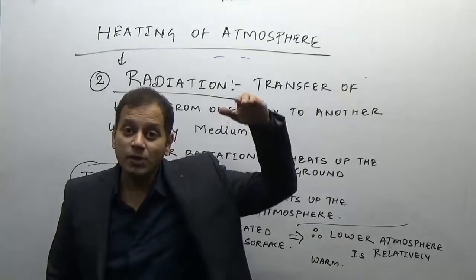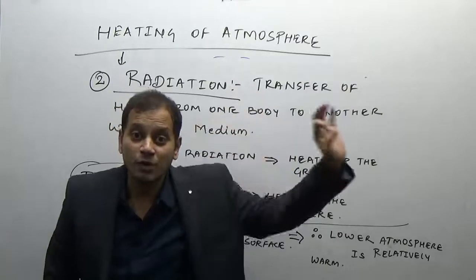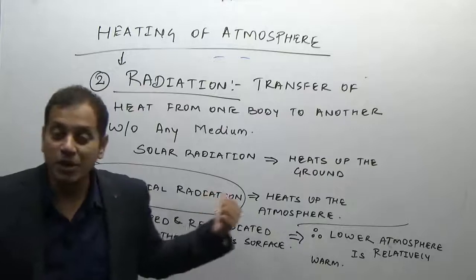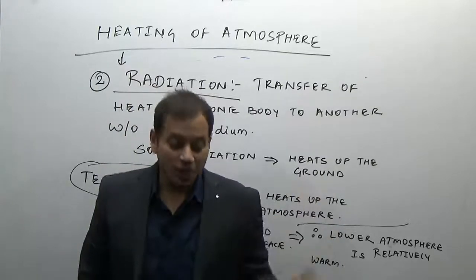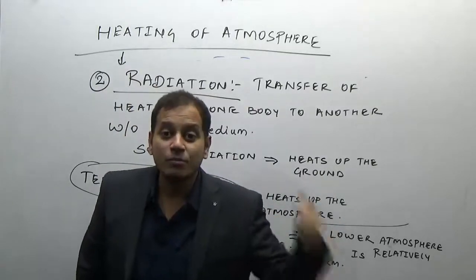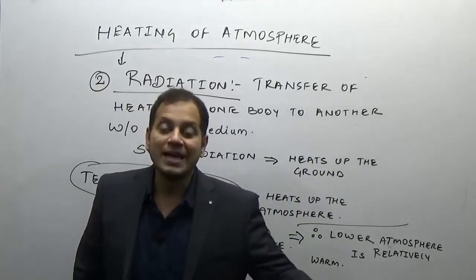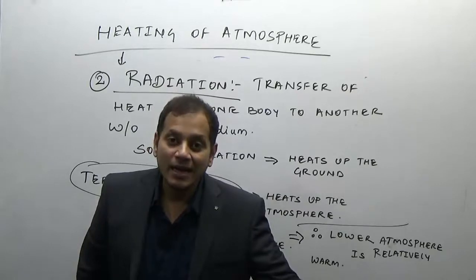going away from the lower atmosphere, you are going away from the source of the heat, because it is the terrestrial radiation which is heating up most of the atmosphere, or it is the Earth which is heating up most of the atmosphere through the three processes of conduction, convection and radiation.